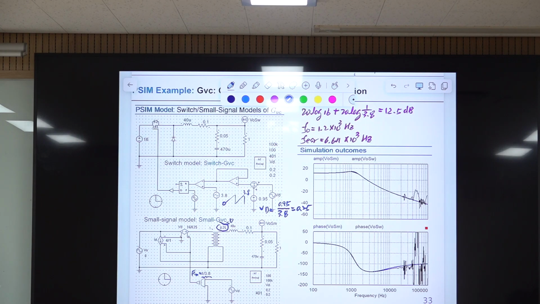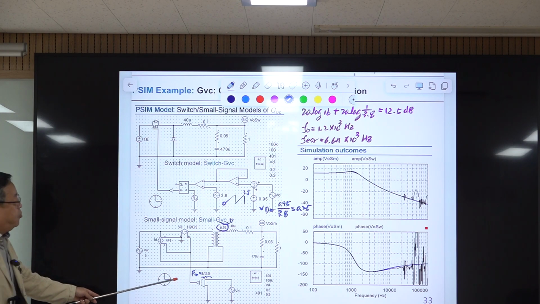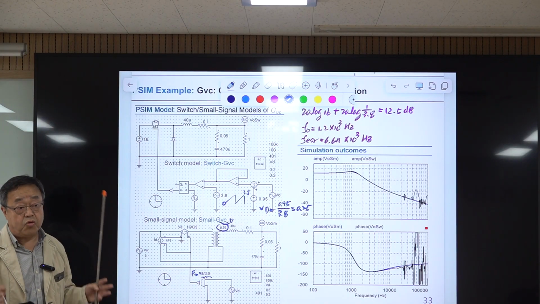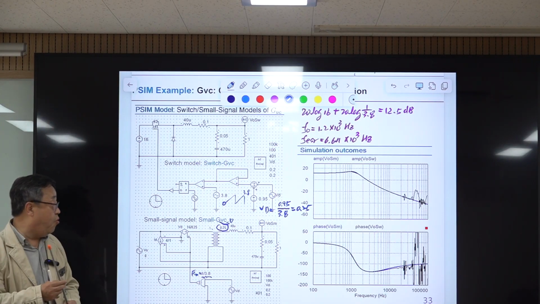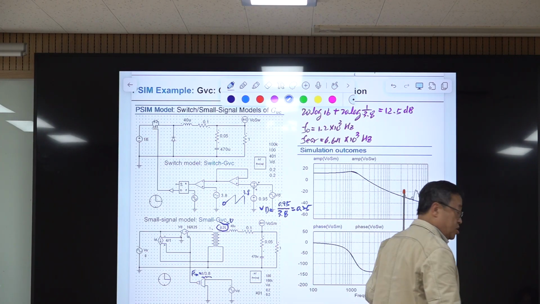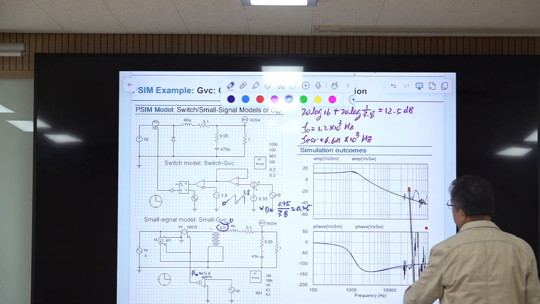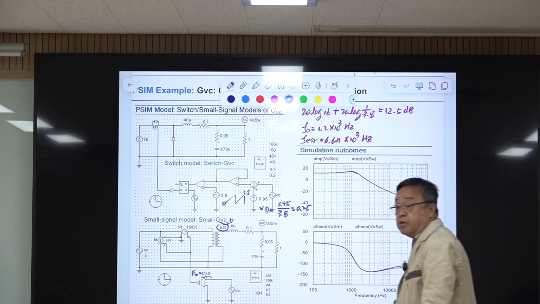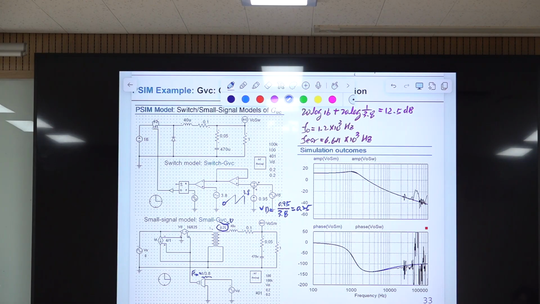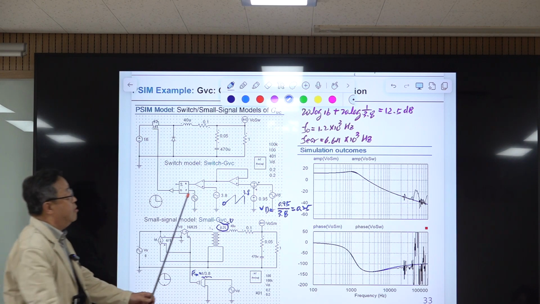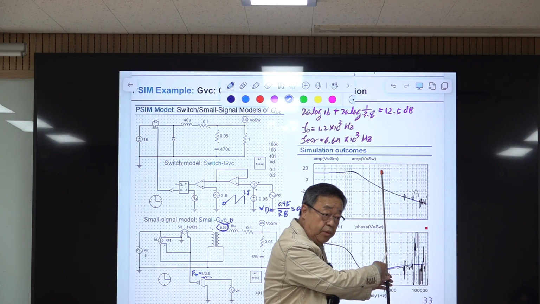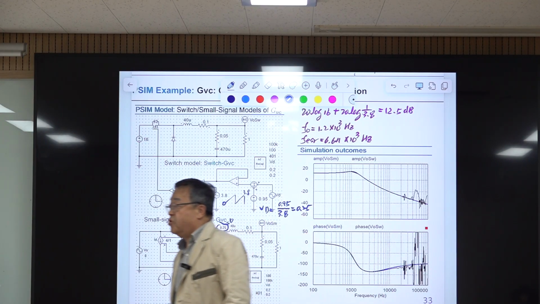Okay, so this FM is approximation, low frequency approximation, means this is valid for the low frequency only. Low frequency means somewhere here, maybe 1/5 of the switching frequency is low frequency. After that, something else is coming up. So prediction is not accurate, but it really doesn't matter because we are only concerned about the frequency range far below the switching frequency, maybe 1/5 of switching frequency.